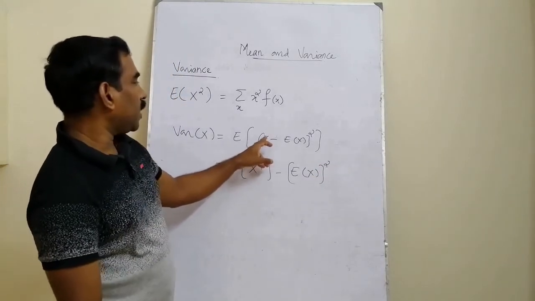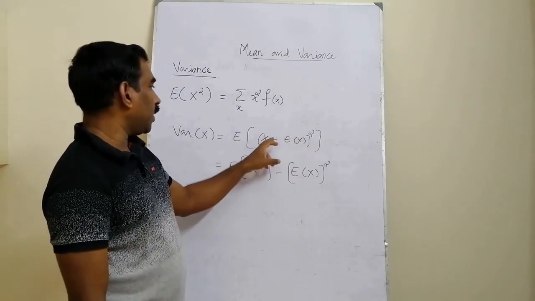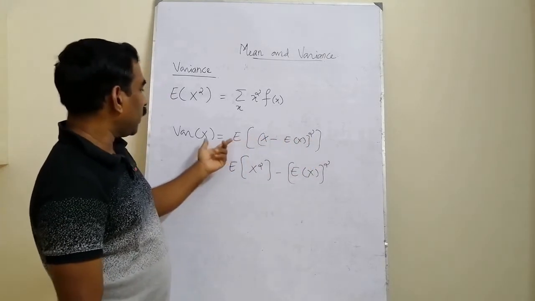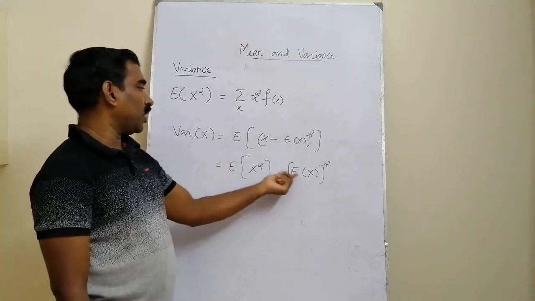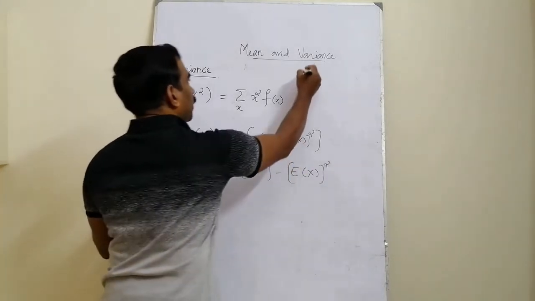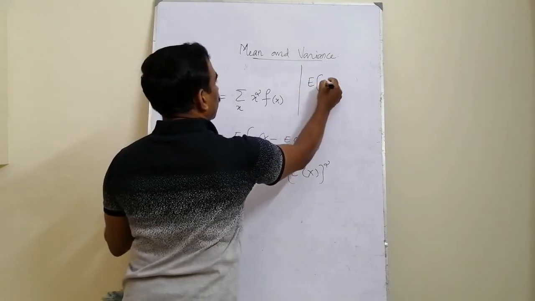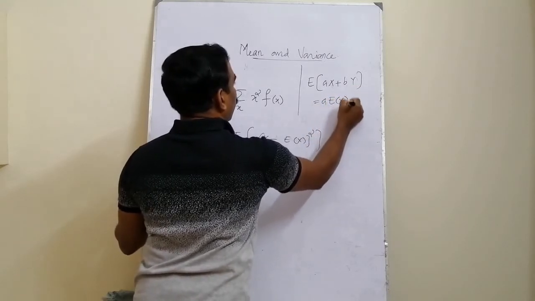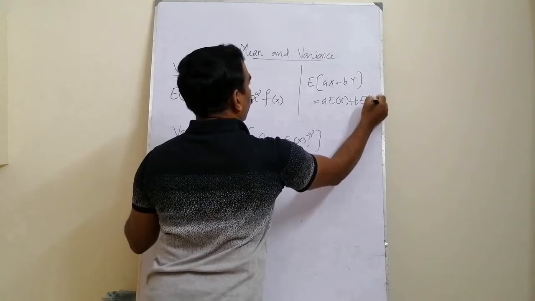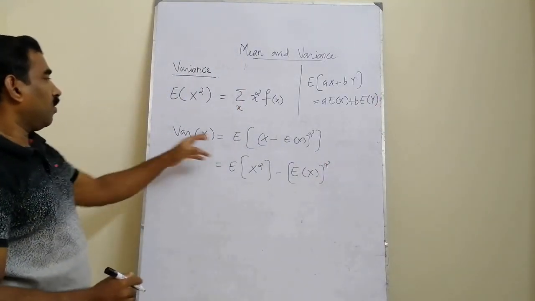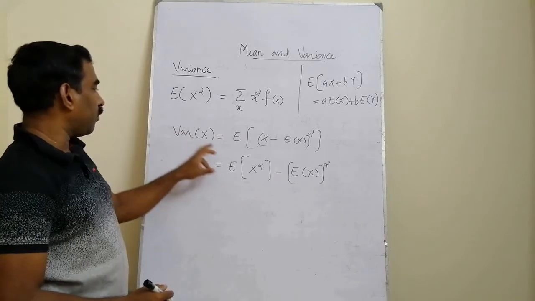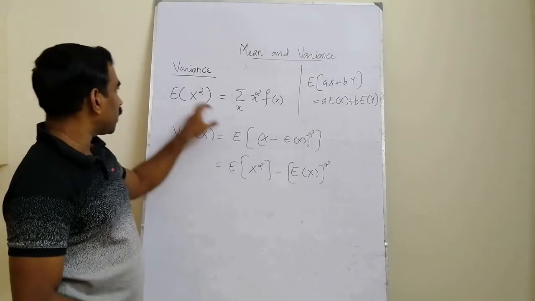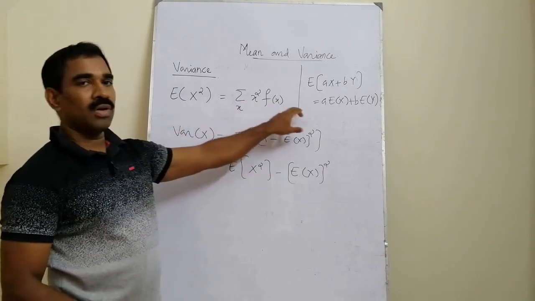So if you are expanding this using the identity a minus b the whole square, we get x square minus 2x into e of x plus e of x the whole square. On simplification, we can see that this becomes expectation of x square minus e of x the whole square, because the expectation, statistical expectation is linear in nature. That is, expectation of ax plus by is equal to a into expected value of x plus b into expected value of y. So using that formula or by simplification, this variance computation formula reduces to expected value of x square minus e of x the whole square, where e of x square is given by summation over x square into fx.